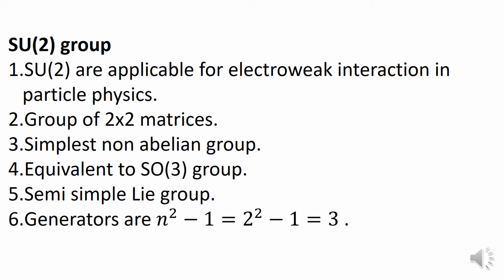Also, this is equivalent to SO(3). This is a type of group which is equivalent to this SU(2). This is a simple, semi-simple Lie group basically. And if we want the generators for SU(2), that will be n square minus 1, because it is SU(2), so n will be equal to 2. So 2 square means 4, minus 1 is equal to 3. This is the brief introduction about the SU(2) group.